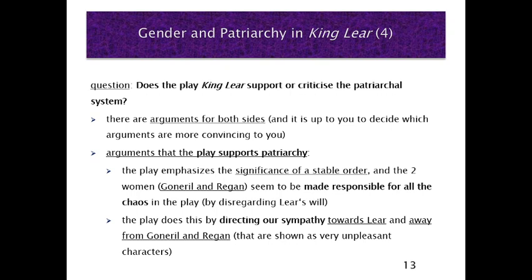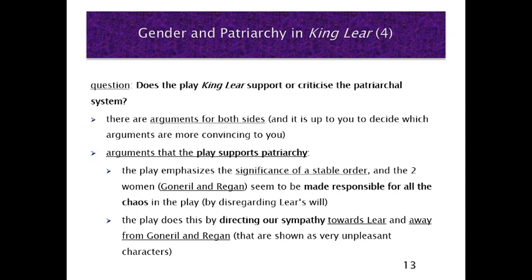Again, what is the idea here? The idea is Goneril and Regan seem to be responsible for all the chaos. Something that we have to question, of course, but at first glance, Goneril and Regan seem to be responsible for the chaos. How can the play do this? At the beginning I said, Lear and Gloucester commit errors in judgment. We could argue they are responsible, but the play manages to put us into a position as audience or reader to assume that Goneril and Regan are responsible for the chaos.